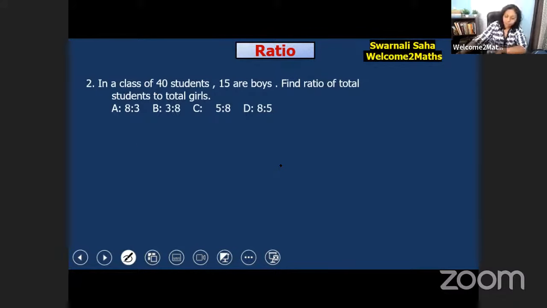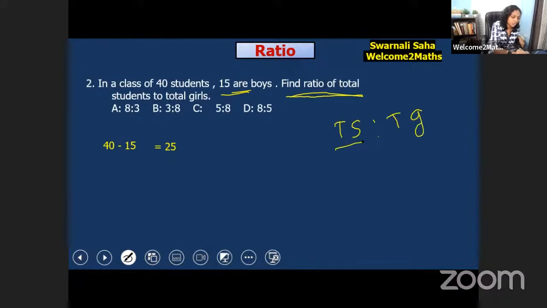You see, there are 40 students in a class and 15 are boys. So how many are girls? Obviously, you have to subtract 15 from 40. So 40 minus 15 is 25. So the number of girls is 25. We have to find the ratio of total students to total girls, and you have to read the question carefully, because some of you didn't watch it carefully. They are asking the ratio of total students to total girls. That means total students first, then total girls. In this way, we have to write.